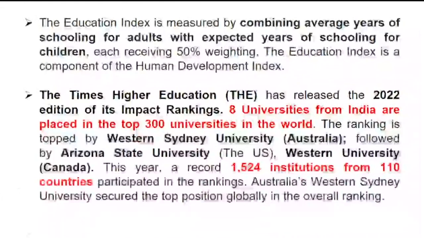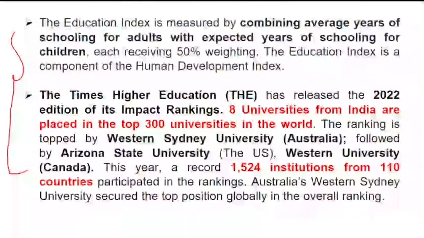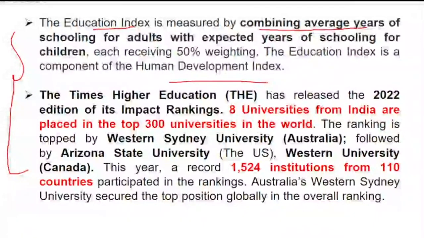So now let's have a little bit of a look at this education index. This can be a type of question, so let's have an overlook at it. First of all, what is the education index? You should know what the education index is. The education index is measured by combining average years of schooling for adults with expected years of schooling for children, each receiving 50% of weighting. So the education index is nothing but a component of the human development index. Please remember, your detail regarding the education index also should be known.